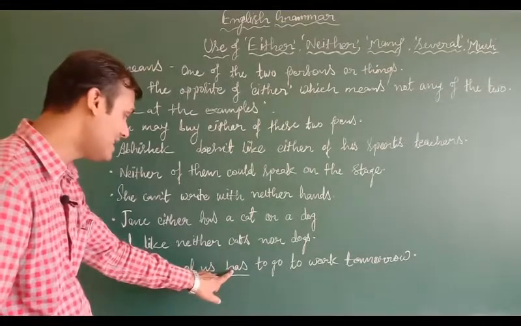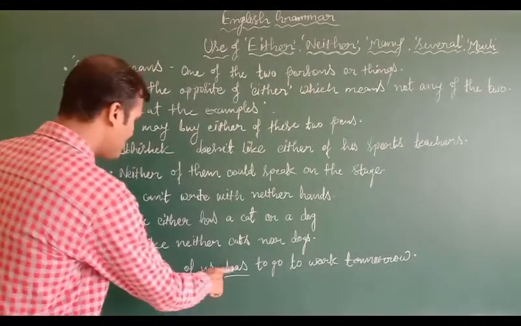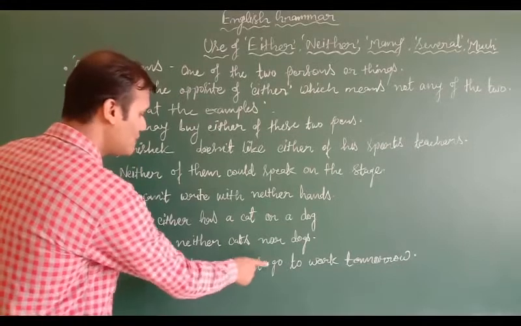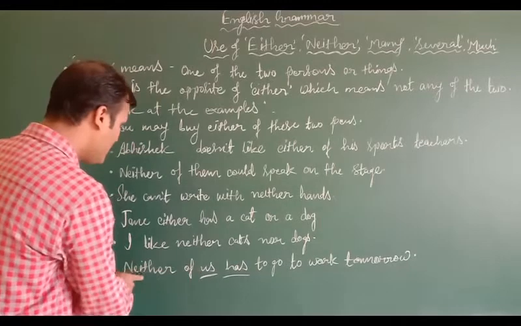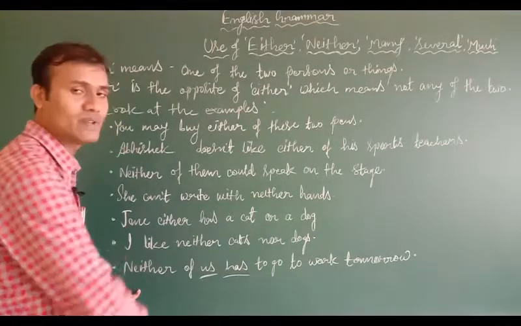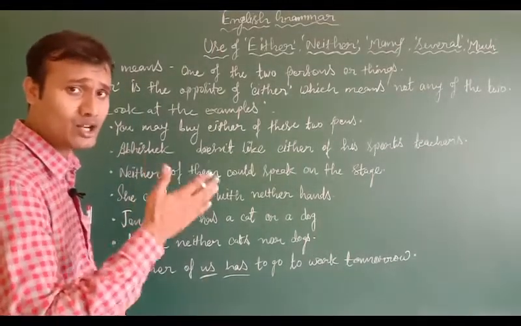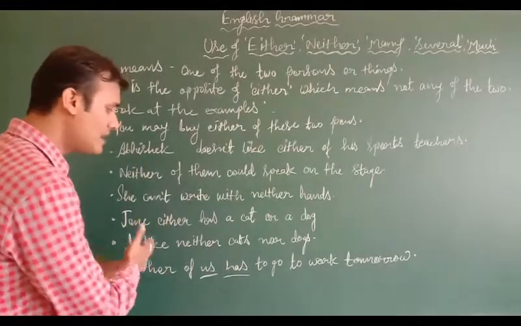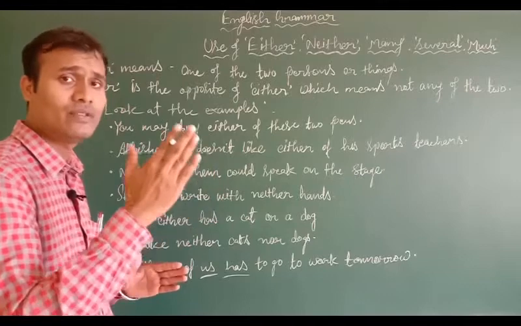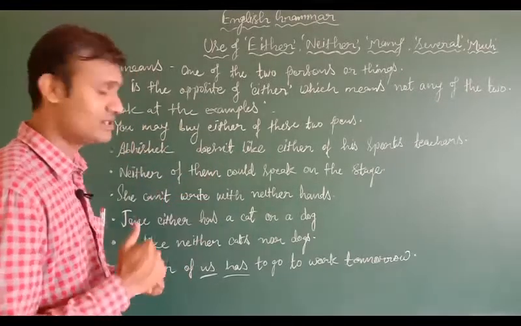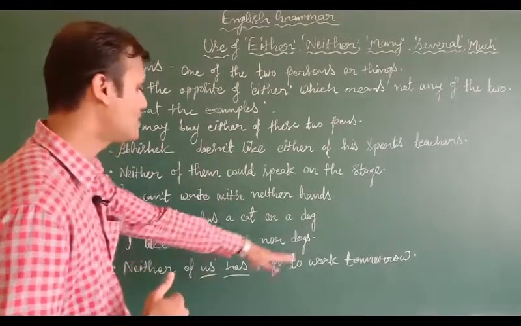It can never be have. Neither of us have to go, this will not be used. This should always be kept in your mind: neither or either, both these words always conjugate with the singular number of verb or auxiliaries. So neither of us has to go to work tomorrow.